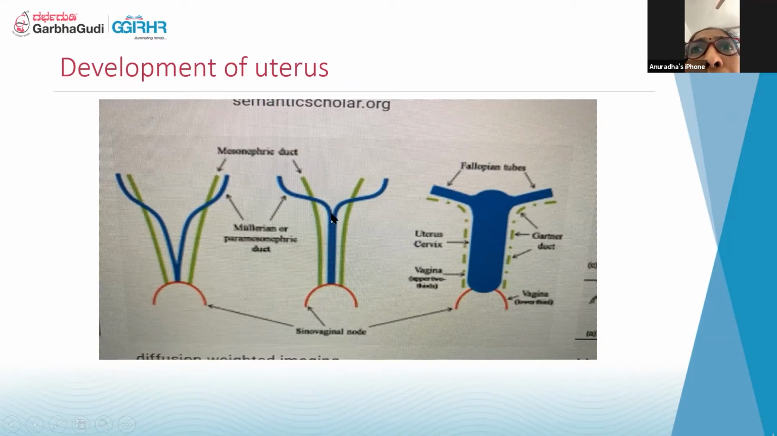The fused uterovaginal canal gets connected with the lower part called the sinovaginal node, which is developed from the urogenital tissue, which I'll be showing you again. Any questions so far? Anything you want me to make clear? No, ma'am. Okay. The Wolffian duct, or the mesonephric duct which had developed, gets regressed and becomes the Gartner duct, which is there next to the uterus.